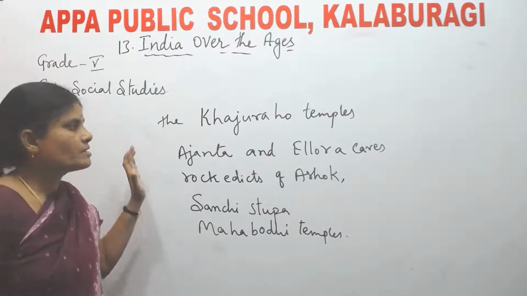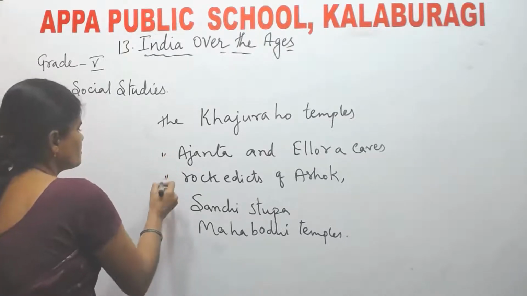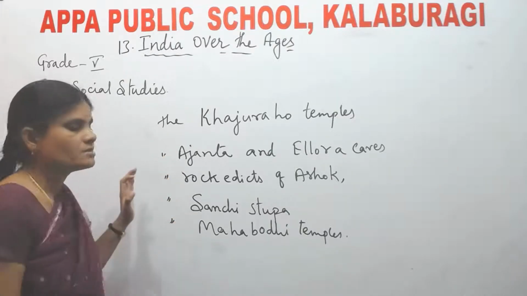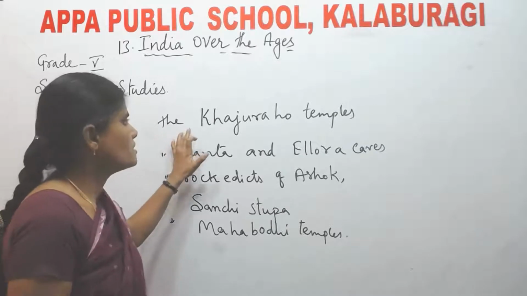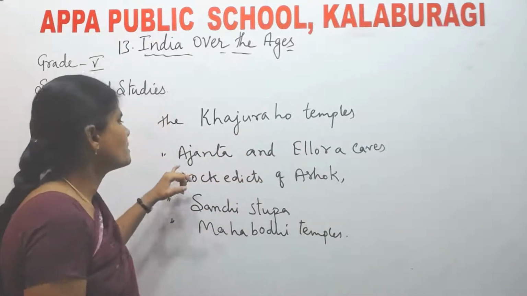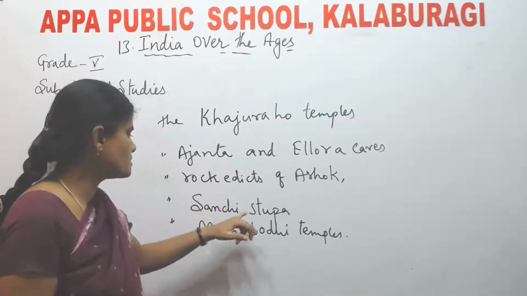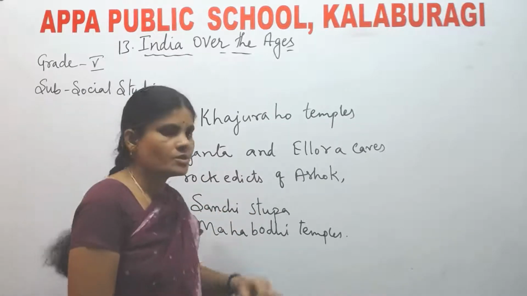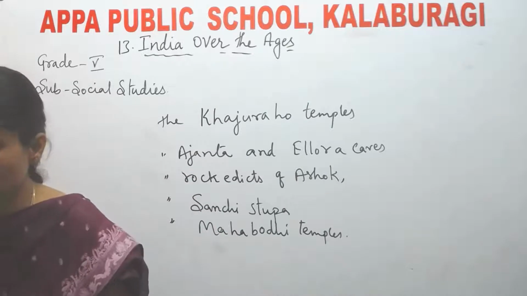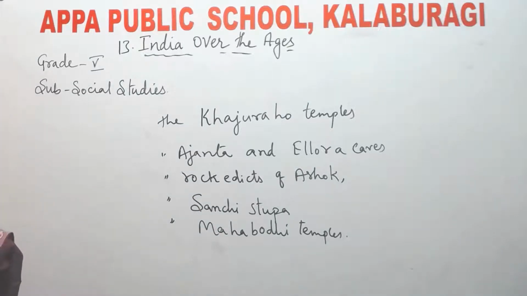Okay, what are the monuments? Historical monuments. These are the historical monuments. See, Khajuraho temples, next Ajanta and Ellora caves, rock edicts of Ashoka, Sanchi Stupa, and Mahabodhi temple. These are the monuments which were built in an ancient period.